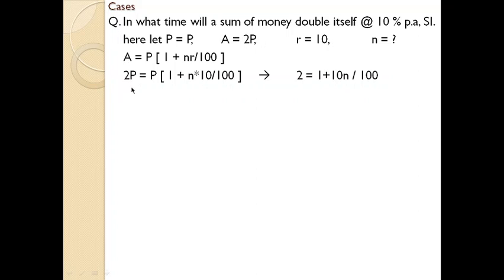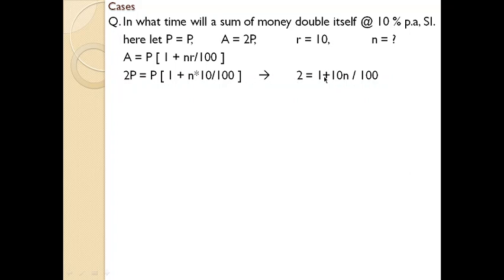A is 2P, and the principal is P, so we write 2P equals P bracket 1 plus N, which we don't know, into R, which is 10, divided by 100.